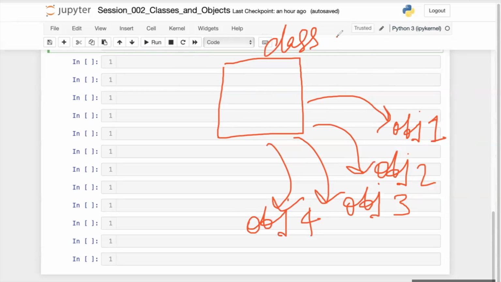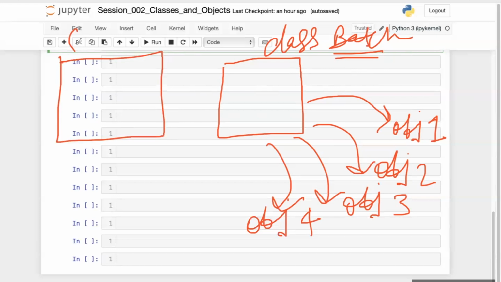Because I told you there is a batch class, I can create different objects of this batch class called Python batch, Java batch, data science batch, PHP batch, machine learning batch, deep learning batch, or any other batch. Similarly, let's say there is a student class.